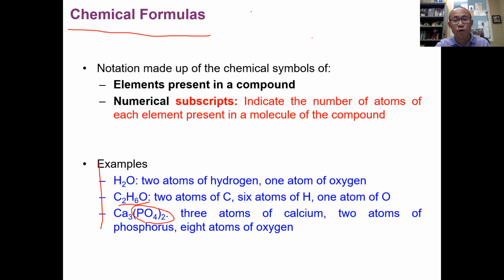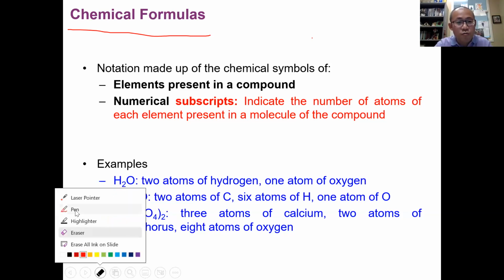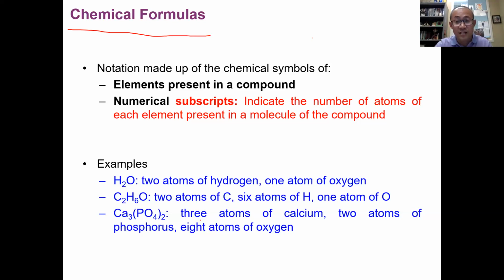These 2 outside the parenthesis tell us there are 2 of what's inside the parenthesis. 2 of PO4, because PO4 is inside the parenthesis. 2 of PO4 means 2 of P, 2 of O4. O4 is 4 oxygen. 2 of O4 is 8 oxygen.